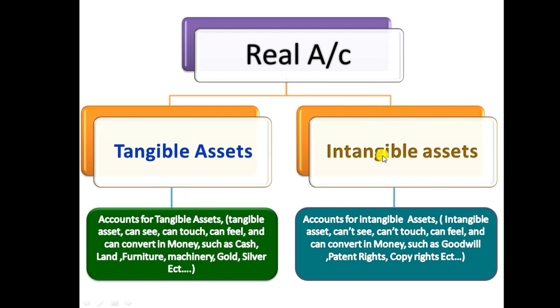Another one is intangible assets, accounts for intangible assets. An intangible asset you can't see, can't touch, but can feel and can convert into money, such as goodwill. It is the good name of the business. The good name will make more profit for the business. The name no one can see, no one can touch, but can feel. Patent rights, copyrights, etc. These are the transactions we record under the intangible asset category.